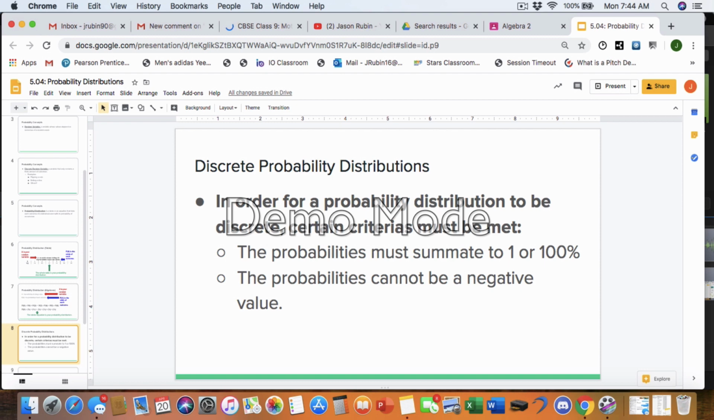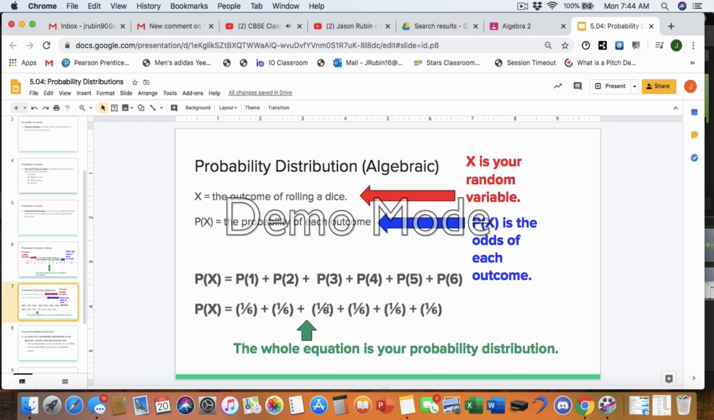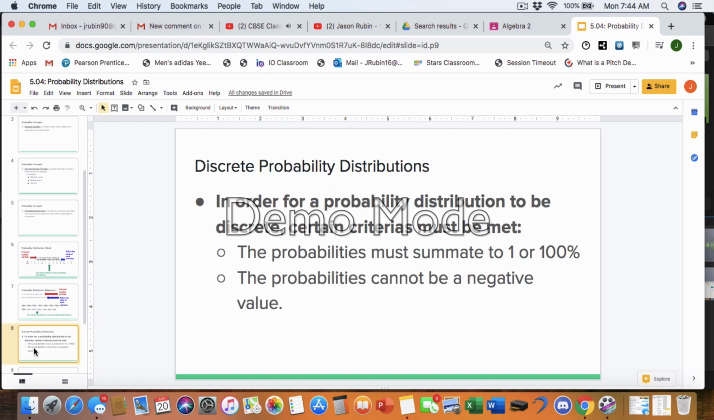Now, let's talk about some rules, right? In order for it to be a distribution, certain criteria must be met. Number one, the probabilities must add to 1 or 100%. So in this case of the dice, 1/6, 1/6, 1/6, 1/6, 1/6, 1/6 adds up to 1, right? If you're talking about probabilities as percentages or decimals, then those should add up to 100% if it's a percentage or 1 if it's a decimal. Second, probabilities cannot be a negative value. You can't have the odds of something being less than 0, because if the odds of something occurring are 0, that simply means it'll never occur.